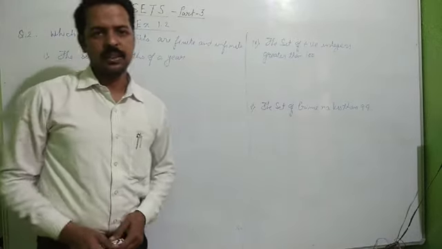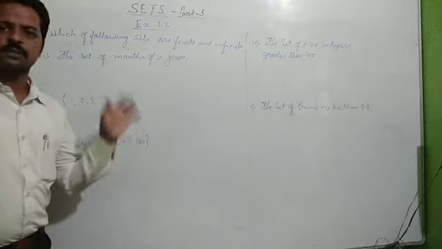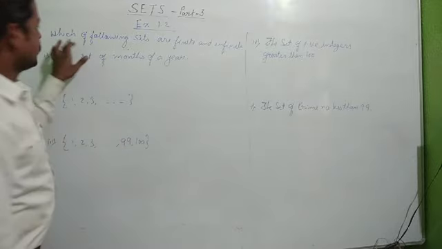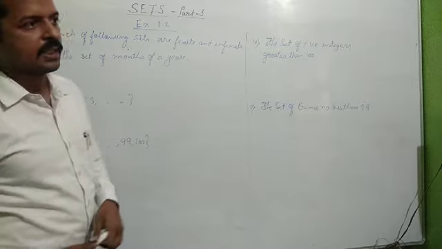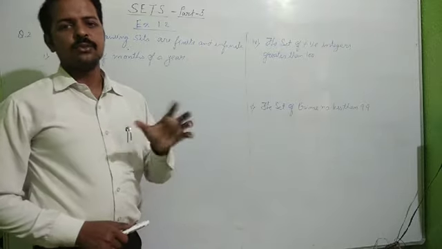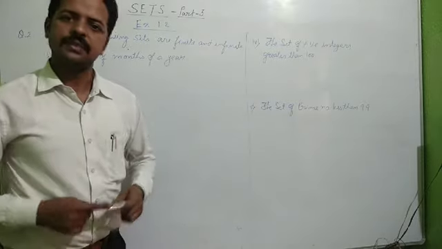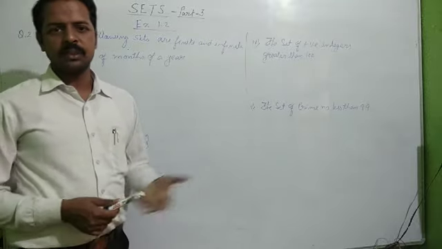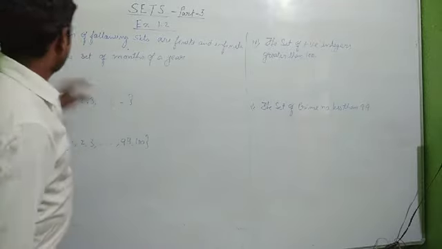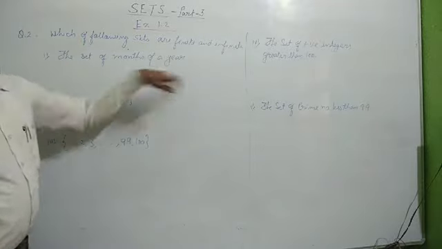Now let's see question number 2, which is based on finite and infinite sets. Which of the following sets are finite and infinite? As I said, a set whose elements we can count is called a finite set. Let's see which of these is finite. The one whose elements we cannot count, what will we call it? An infinite set. The set of months of a year.